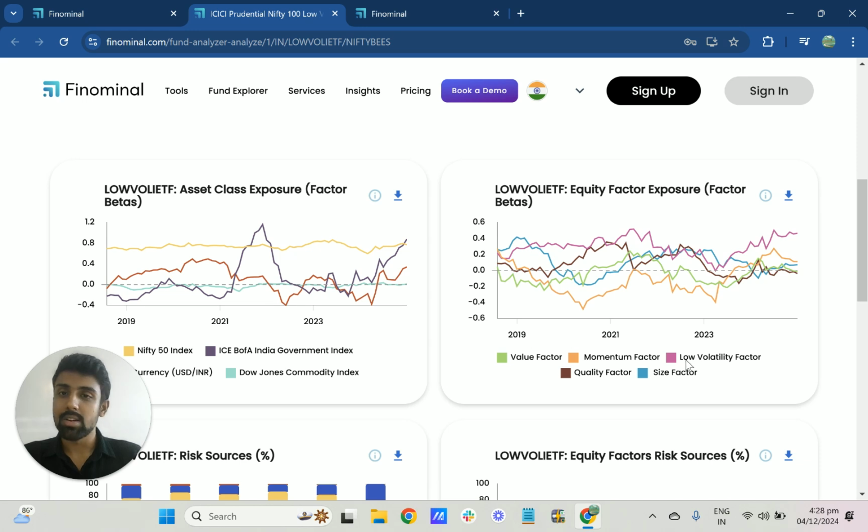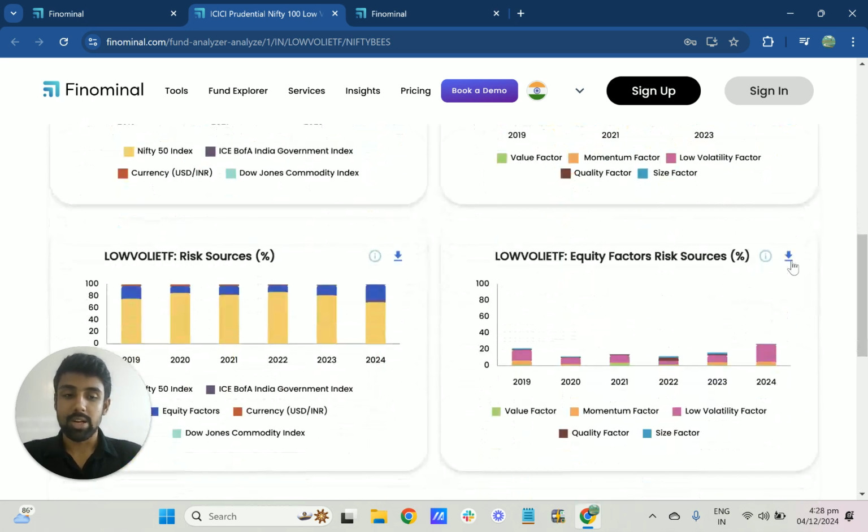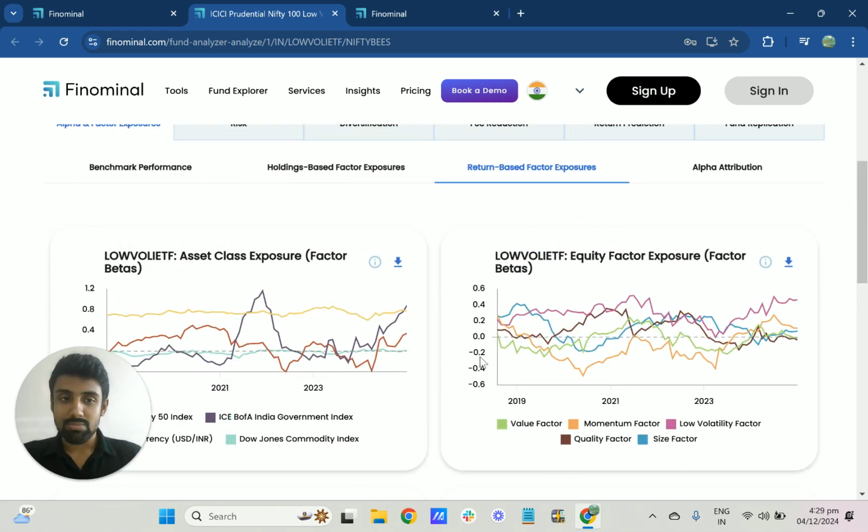And the answer is 100% yes. So it has given consistent low volatility exposure, and currently the low volatility factor beta is around 0.5, right? And you can also see in terms of the risk sources a consistent low volatility exposure since the inception of this fund, which is great to know, right? So you expect a product to do something, and you exactly get what you are paying for.